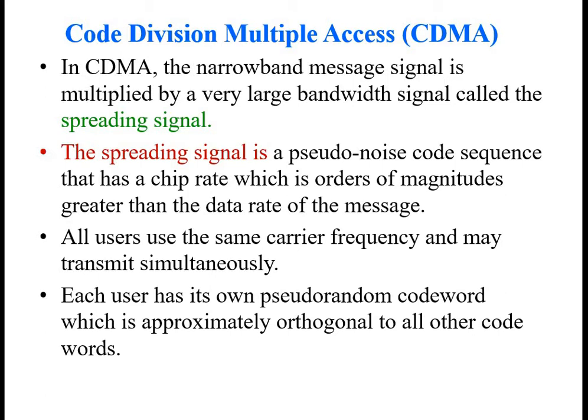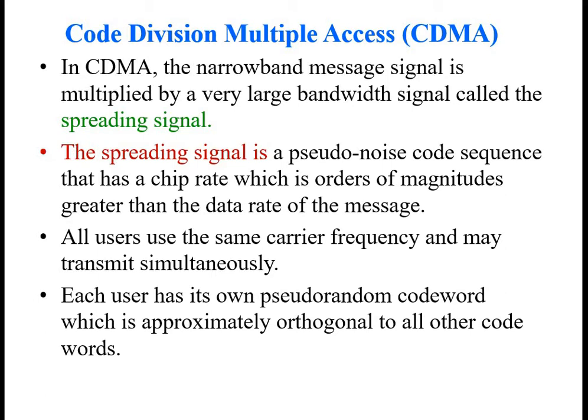Because of this orthogonality which we maintain in CDMA, CDMA is a good way of accessing the network. The simple concept to keep in mind is that every user is provided with a pseudo-random code, and this code is exactly orthogonal to all of the remaining codes.